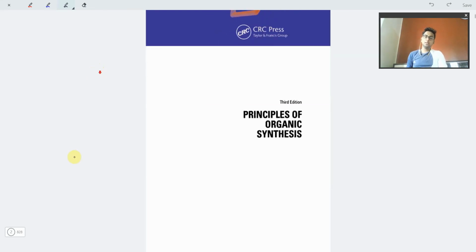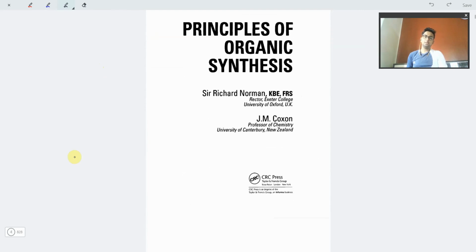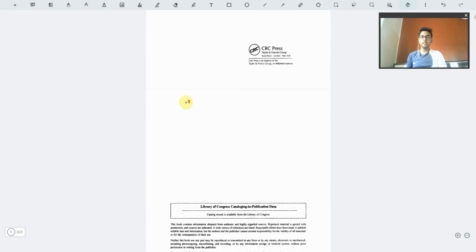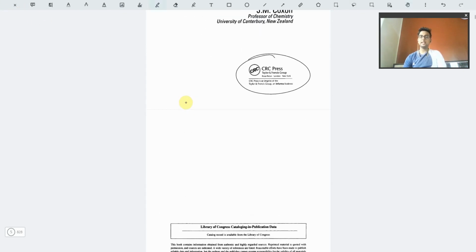The professors who have written this book are Sir Richard Norman, from Exeter College, University of Oxford, UK, and J.M. Coxon, who is a professor of chemistry at the University of Canterbury, New Zealand. The book is published by CRC Press, which is obviously an international press.